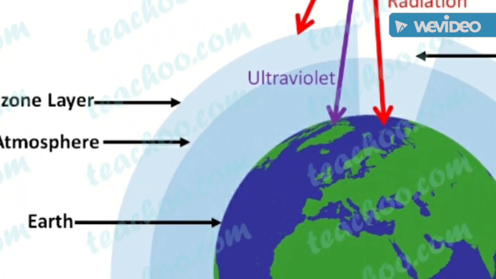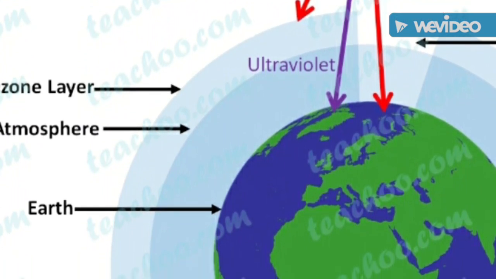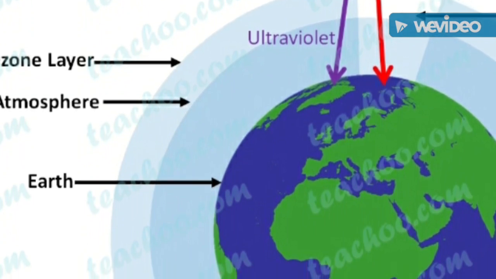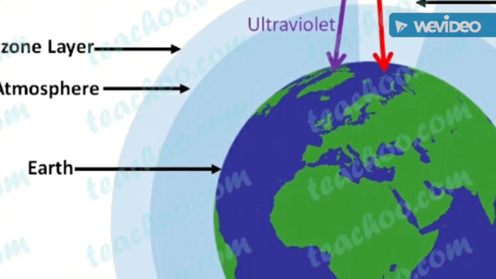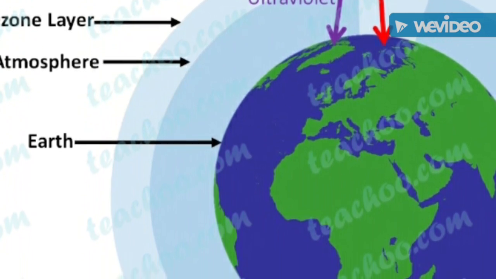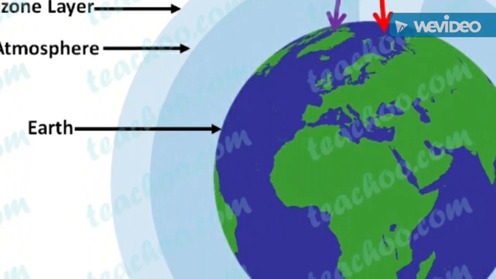Ozone molecules are created as well as destroyed. New ozone molecules are constantly created. When oxygen is struck by the sun rays, it splits into single atoms. This single atom bonds with an oxygen molecule to form ozone.